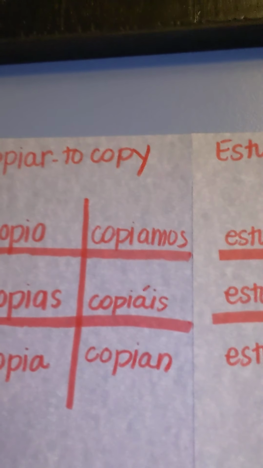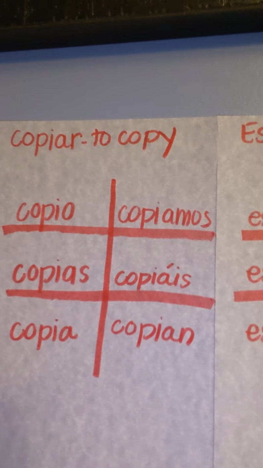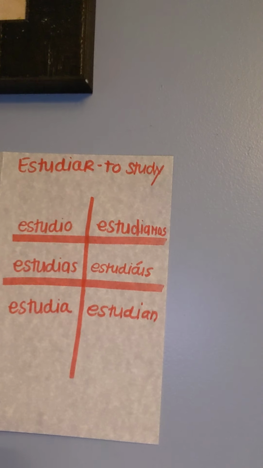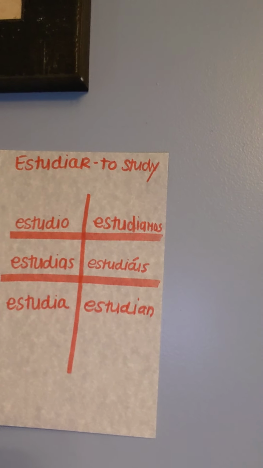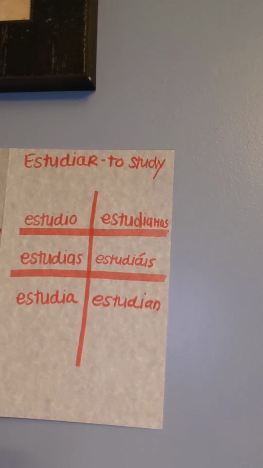So it's copio, copias, copia, copiamos, copiáis, and copian. Okay? Sound good? The next one, and I hope you're doing a lot of this, I know you are, especialmente because we don't have finals. It'll be estudiar, so it means to study. We have estudio, estudias, estudia, estudiamos, estudiáis, and estudian. That is the first grammar concept in our first section of Unit 7, Lesson B.